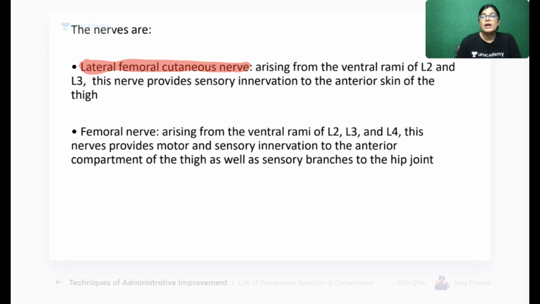The lateral femoral cutaneous nerve is formed by the ventral rami of L2 and L3 and provides innervation to the anterior aspect of the thigh. Femoral nerve, what is the root value? It is formed by the ventral rami of L2, L3 and L4 and provides motor and sensory innervation to the anterior compartment of the thigh, as well as sensory branches to the hip joint.